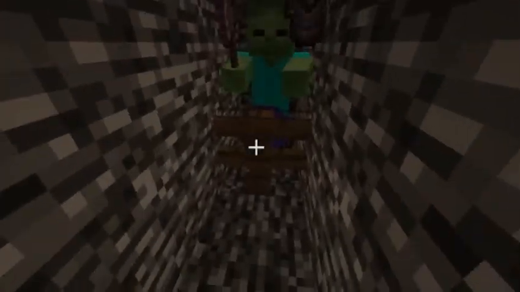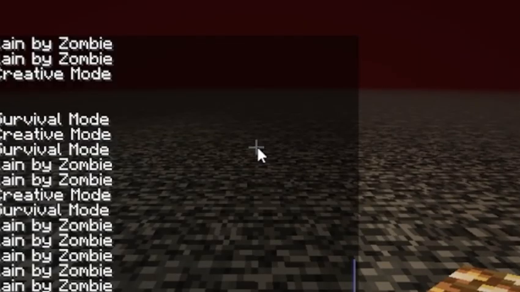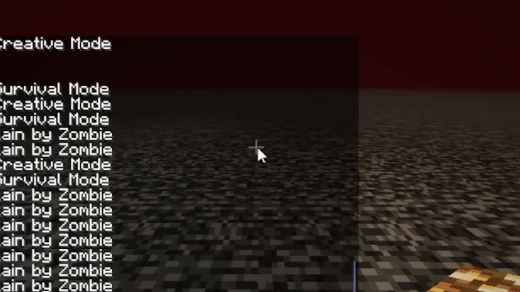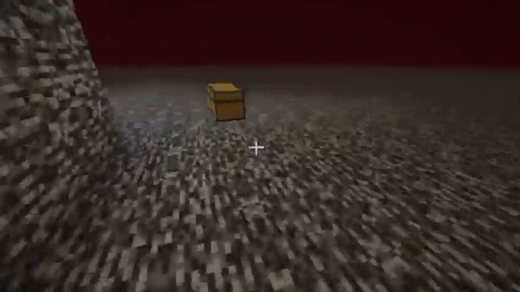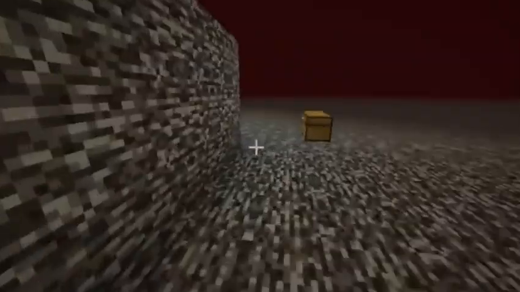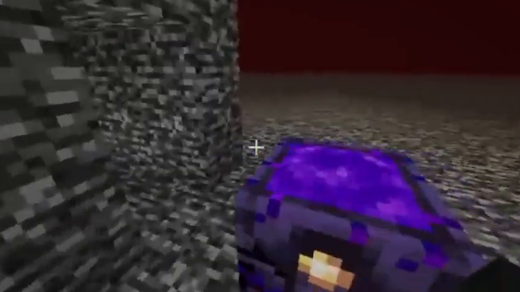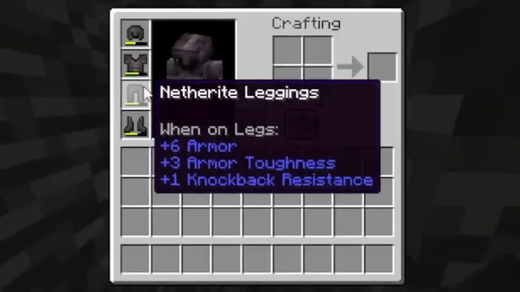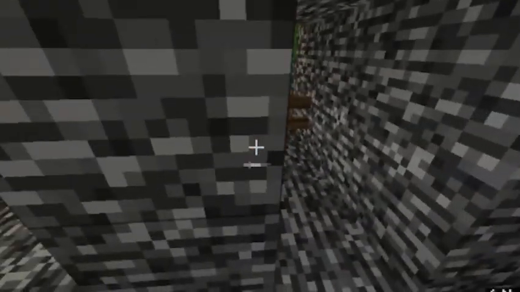All right, cool. Now can we refill this? Game mode, creative. Now I can get this. We're going to get some of this to patch up. Then back to survival. Game mode, survival. Cool. Let's keep going. 1, 2, 3, 4, 5, 6, 7. All right, so got these. We're at 63 now.